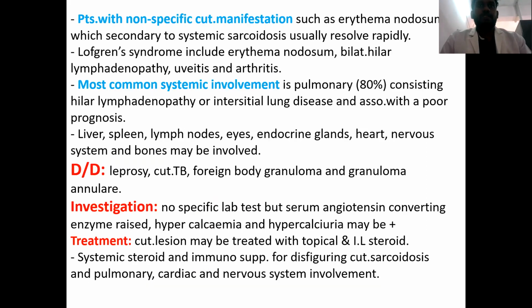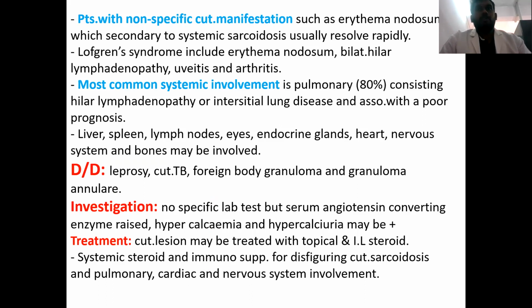Non-specific cutaneous manifestations include erythema nodosum, which happens secondary to systemic sarcoidosis. Usually, it will resolve rapidly. Apart from that, we can also see Lofgren syndrome, which includes erythema nodosum, bilateral hilar lymphadenopathy, uveitis, and arthritis.